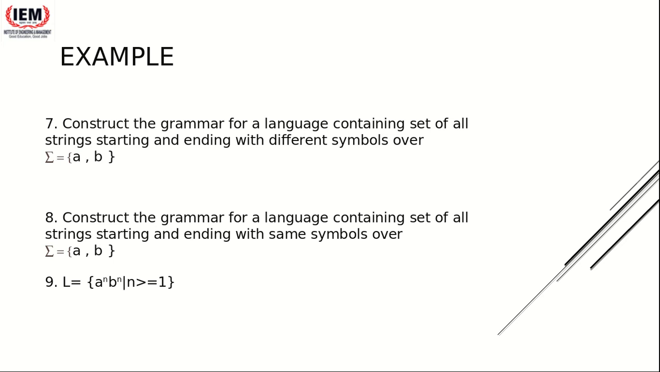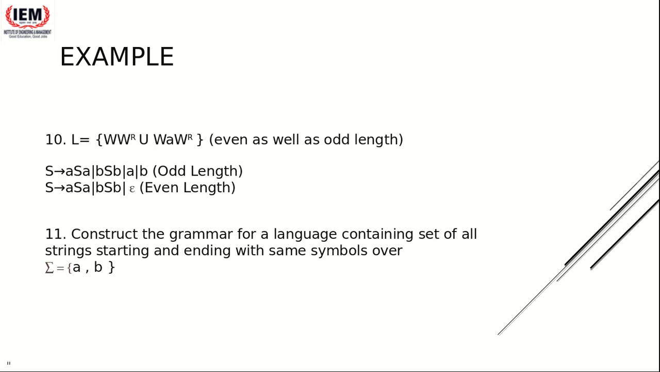Fine. Very good. Next is construct the grammar for a language containing the set of all strings starting and ending with the same symbols. Same symbol, not different symbol. Again, what will be the production rule? It will be S tends to aAa or bAb. Okay, good.